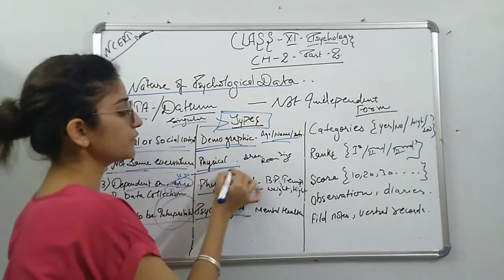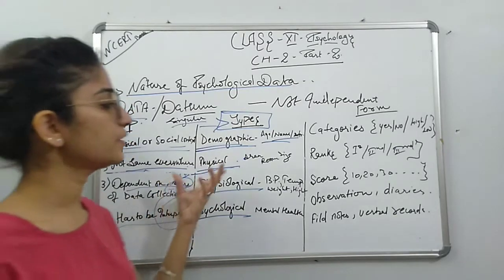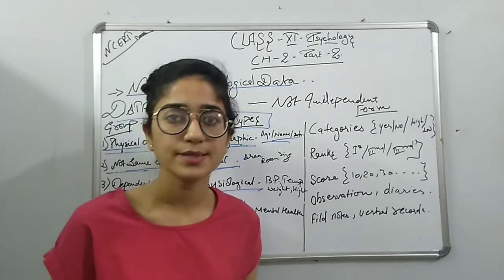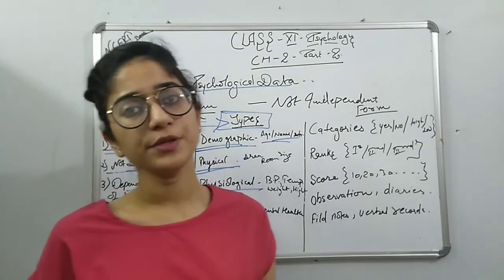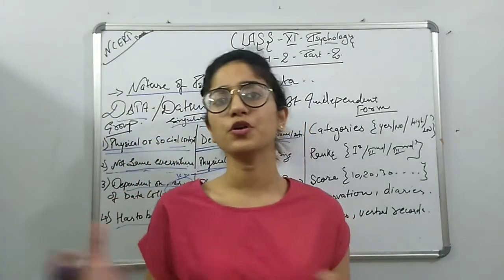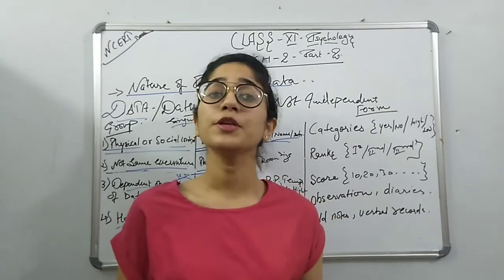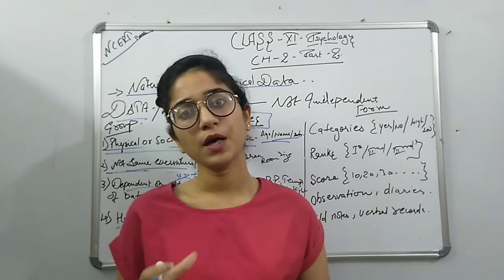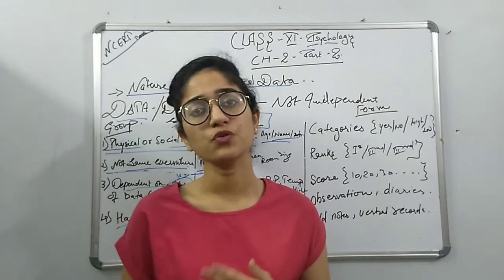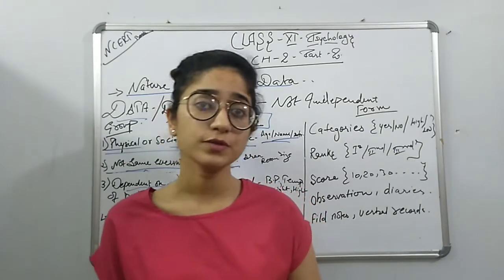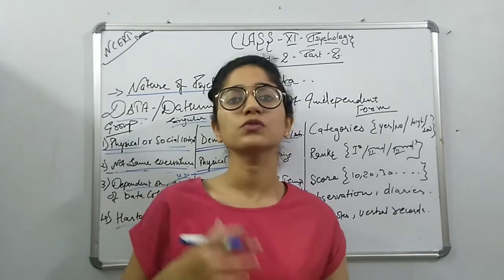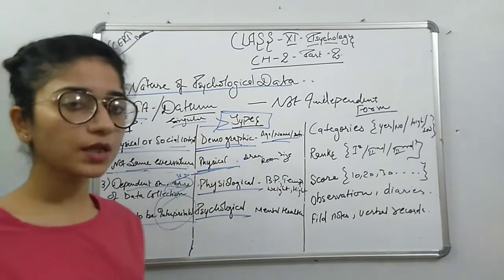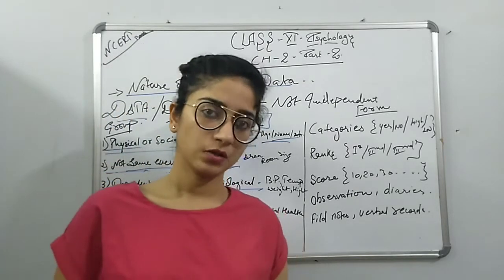Then coming over the physical. The physical is related to the area or the room, the size of the room, the family size, which kind of family you are staying in, a nuclear family or a joint family, how many rooms there are in your house. Then, do you have an individual room or do you share with your sibling? These kinds of questions are related to the physical type of data.